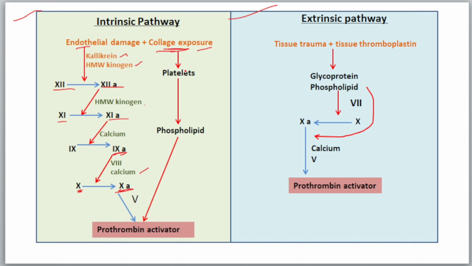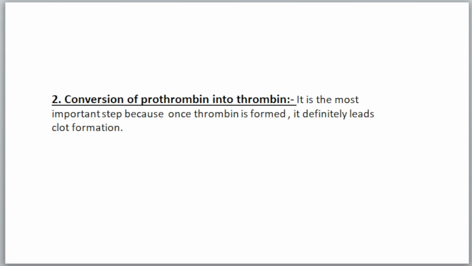And due to the exposure of the collagen, our platelets start to release a phospholipid which reacts with the activated factor 10 and activated factor 5 and forms prothrombin activators. And in the extrinsic pathway, when our tissue becomes ruptured, it starts to release thromboplastin, in which protein, glycolipid and phospholipid are present. This glycolipid and phospholipid help in the activation of factor 10, and this activated factor 10, in the presence of the calcium and factor 5 and also the glycoprotein and the phospholipid, is converted into the prothrombin activators. So in both the intrinsic and extrinsic pathway, finally prothrombin activator is formed.